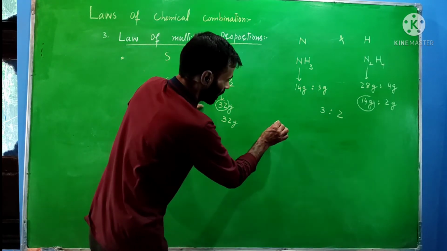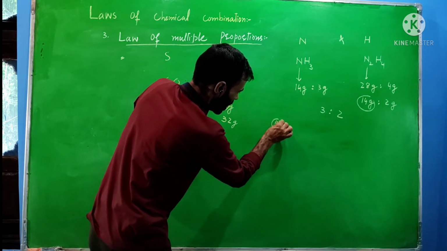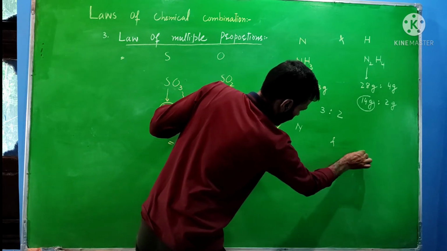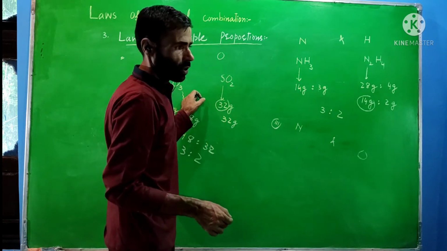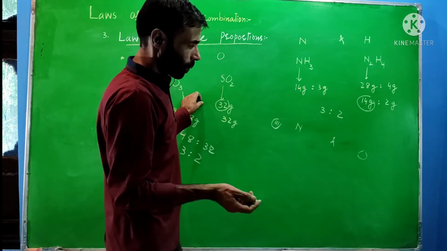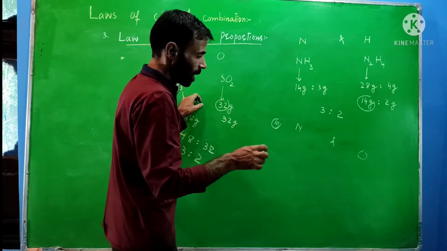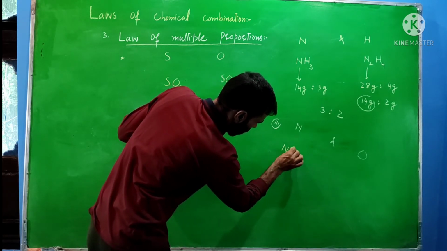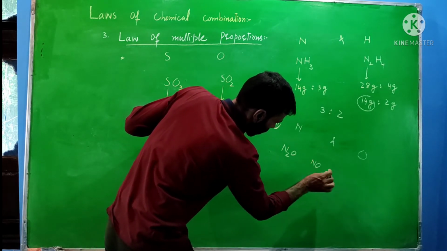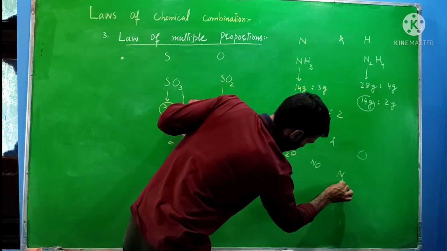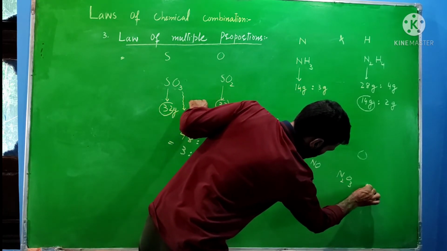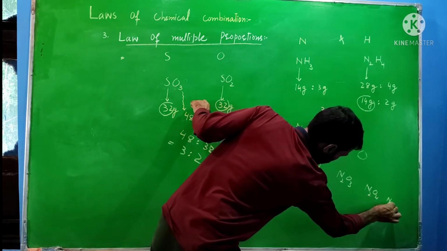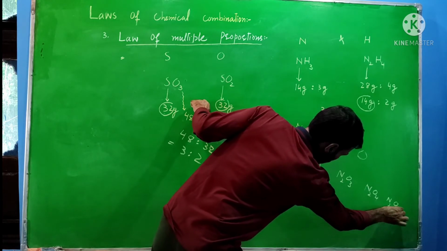Now taking the third example, suppose nitrogen and oxygen react with each other. We know nitrogen and oxygen react with each other, leading to formation of different oxides. There are 5 oxides: N2O, NO, N2O3, N2O4, and N2O5. These are the 5 oxides of nitrogen.